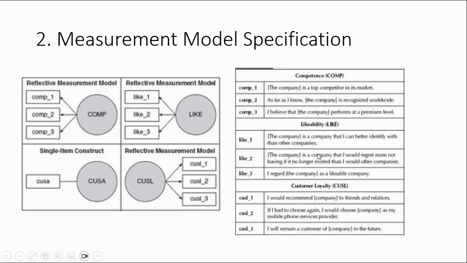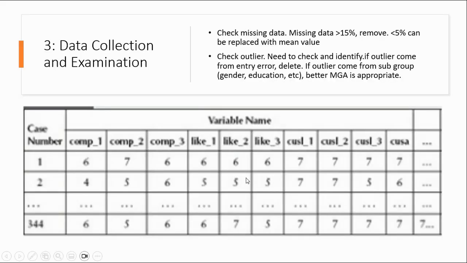Same for customer loyalty, we cannot measure it directly. We need indicators, and these are the indicators. And then if we already have the indicators and questionnaire, we can do the data collection.